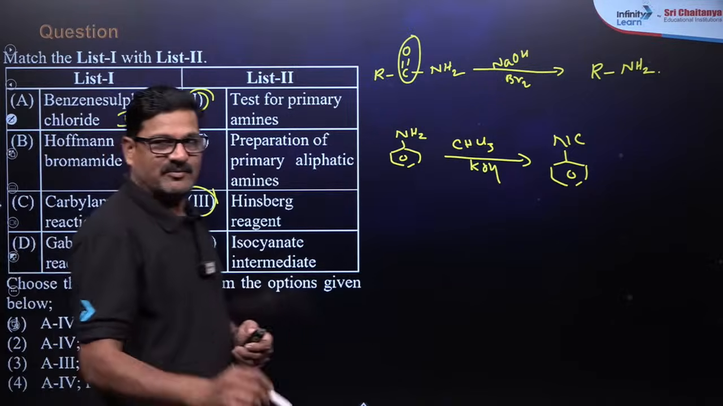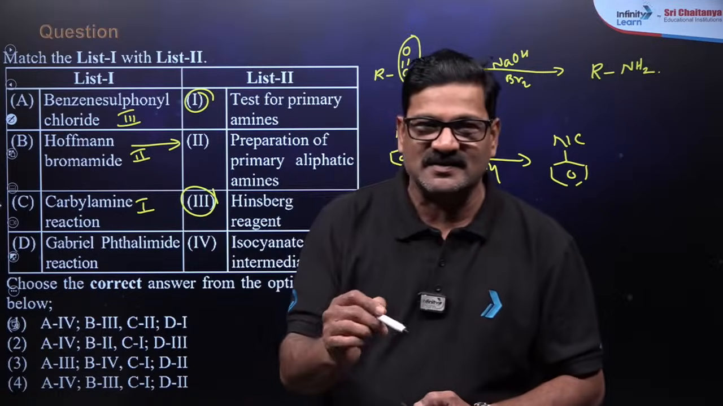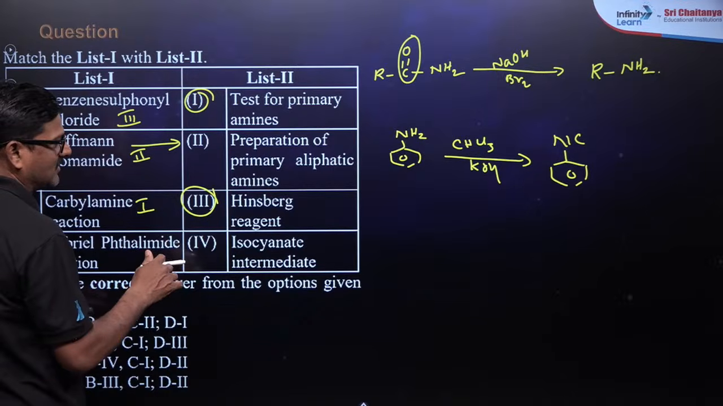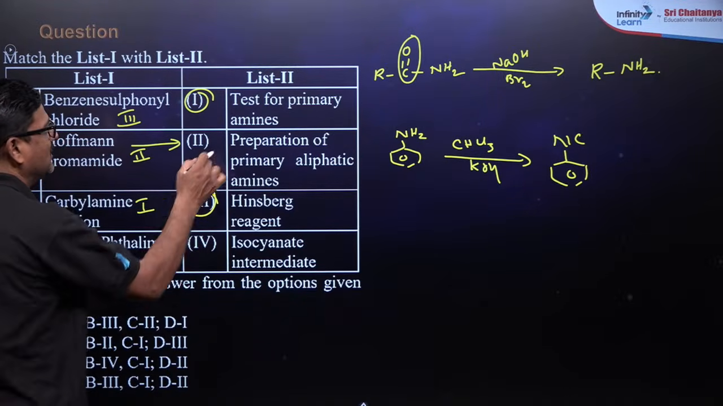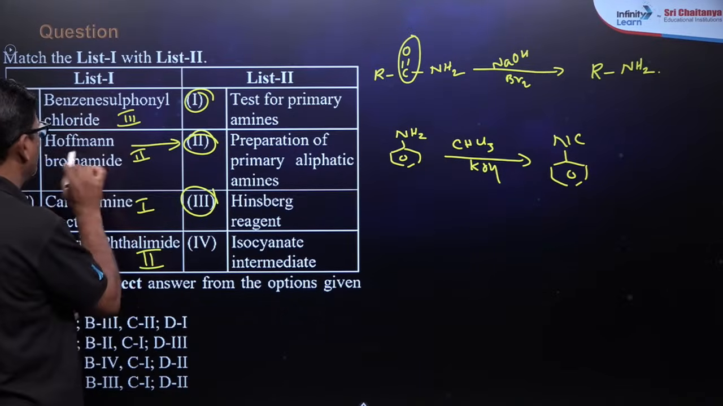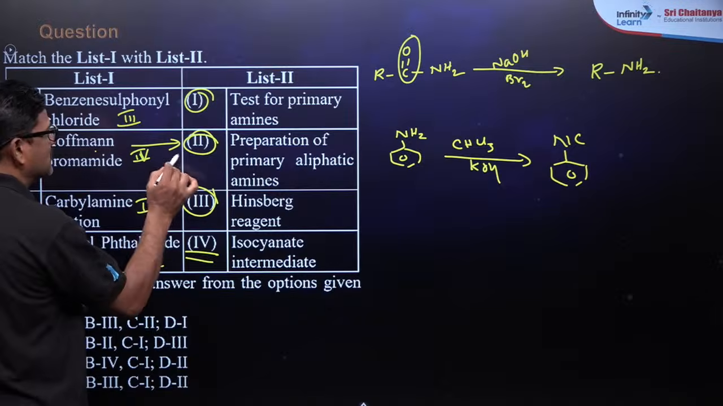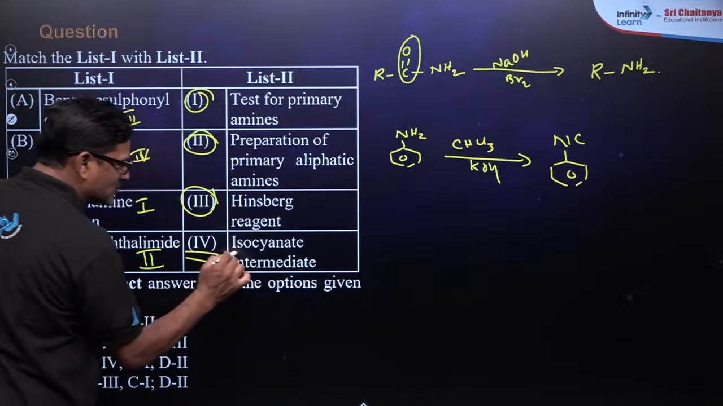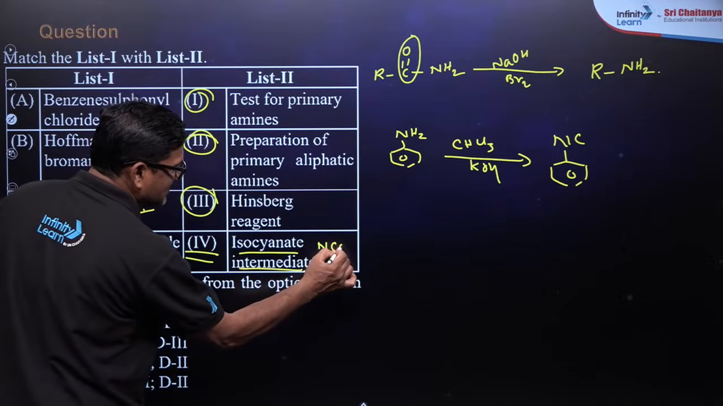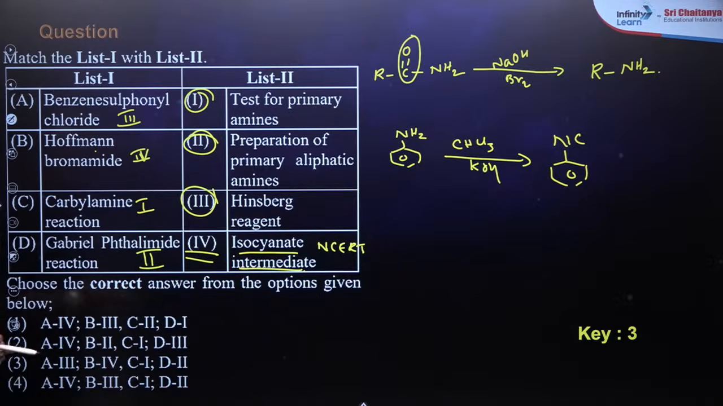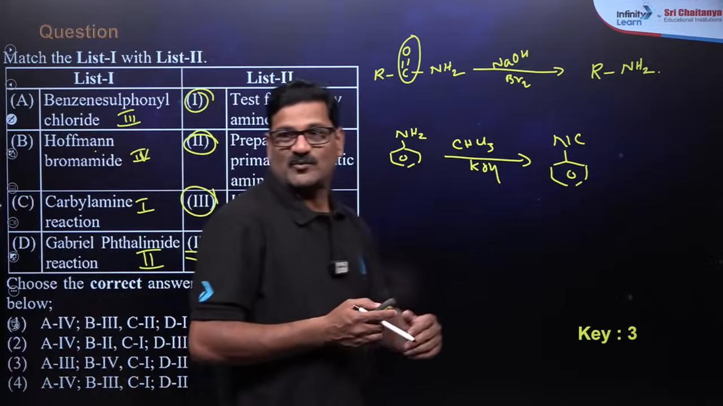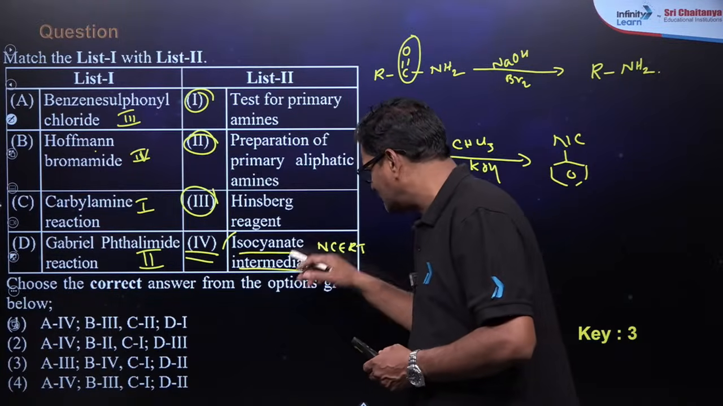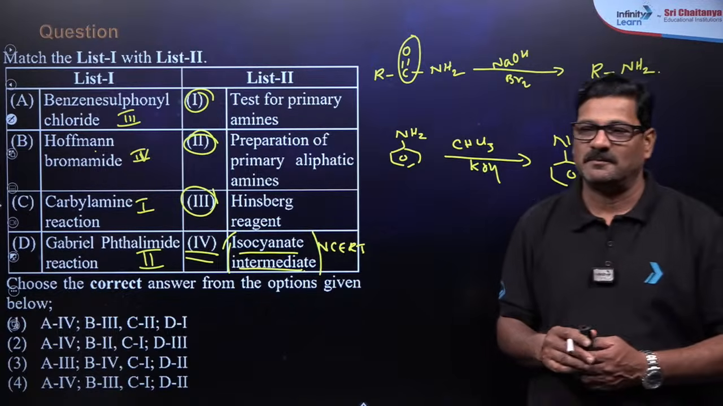Gabriel-Phthalimide reaction. What is a Gabriel-Phthalimide reaction? It is a reaction that is helpful for the preparation of primary aliphatic amine. Here it is going to be 2. And in the Hofmann bromamide reaction, isocyanate is the intermediate, so it is going to be 4, right? Here the option is going to be this isocyanate intermediate, it is given in the NCERT. So the option for this question is going to be 3. Fine. If you have any doubt, this line is given in the NCERT, bachcho, NCERT. Okay?